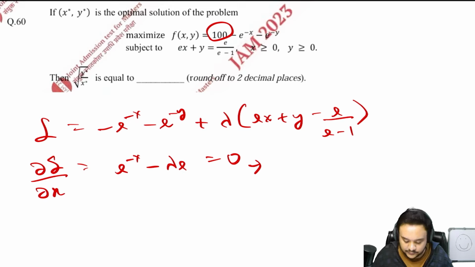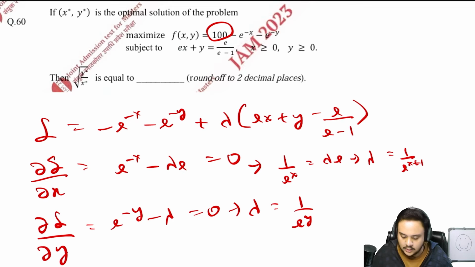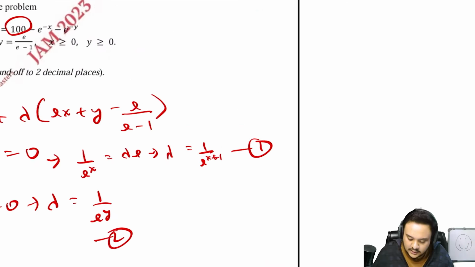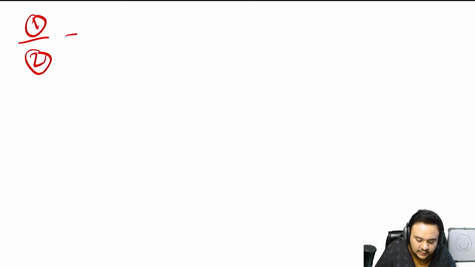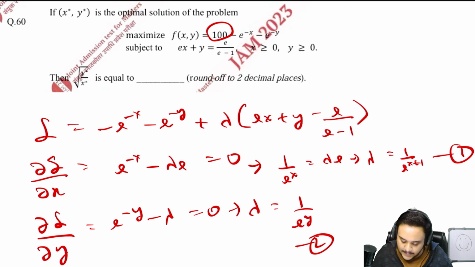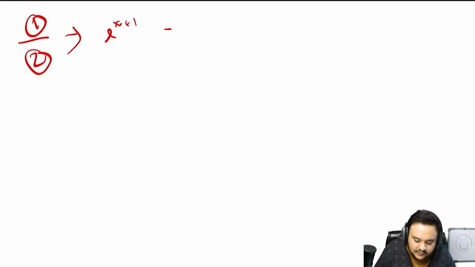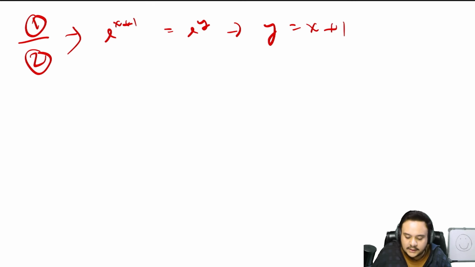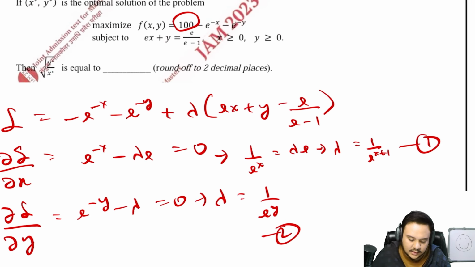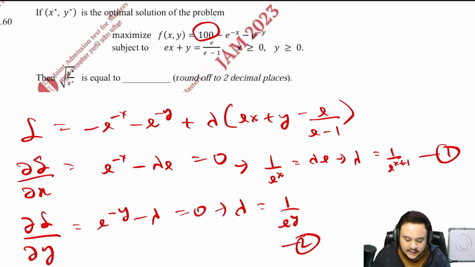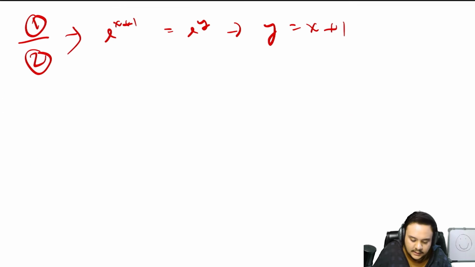Okay, so we have formed two equations. Just divide both of the equations with each other. Equation 1 by 2, this is also a very efficient method to go about it. So what you'll just get is e to the power of x plus 1 is equal to e y. You'll just get y is equal to x plus 1. Okay, so now we can just plug this into the constraint that we had. ex plus y is equal to e upon e minus 1.